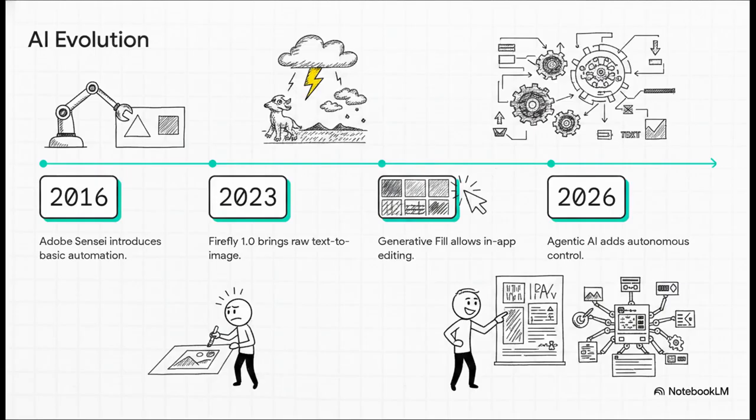Before this, an art director would feed a descriptive prompt to an AI, get a flat image back, and then spend hours manually masking, color correcting, and adding typography. Well, that era is officially over. The system is no longer just a digital printing press, it is a full-on digital worker.